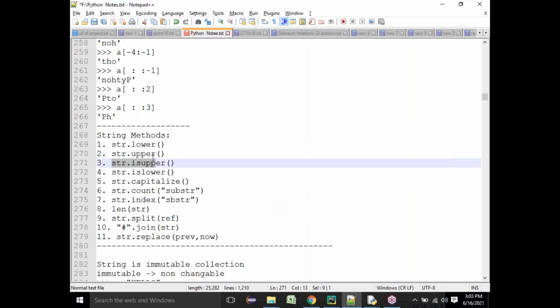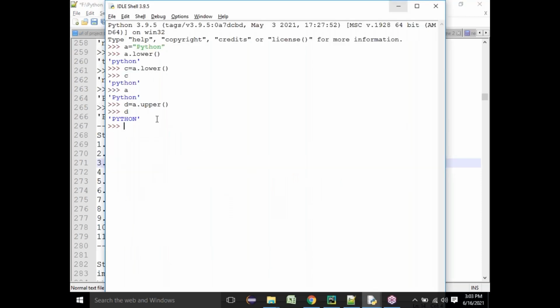That's all. Okay, so now there is something called a dot is lower. What is is lower? Anything that is starting with is in Python will only give two outputs: one is true or false. So only a Boolean output will be the case. Is means you are only checking whether it is